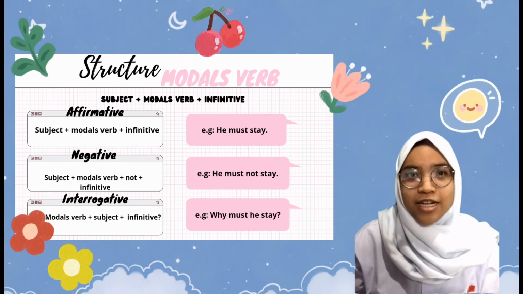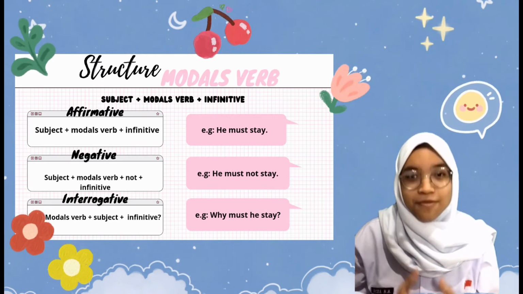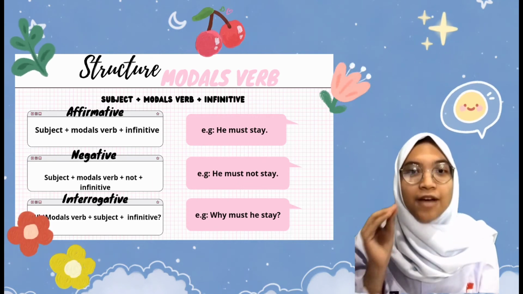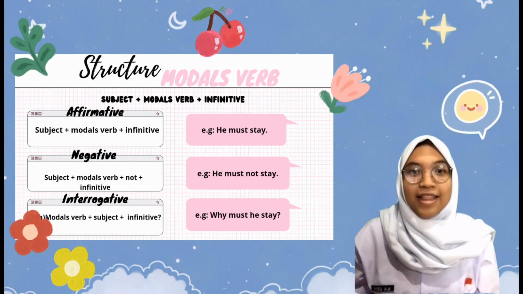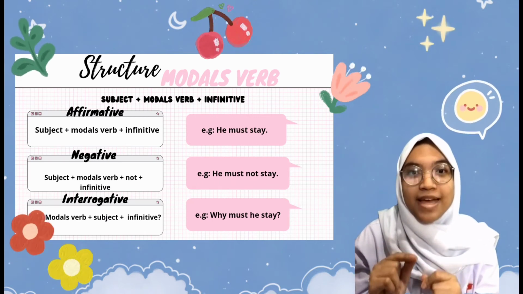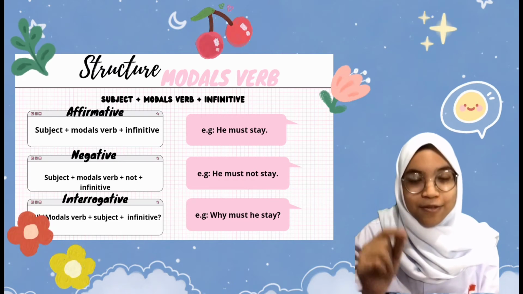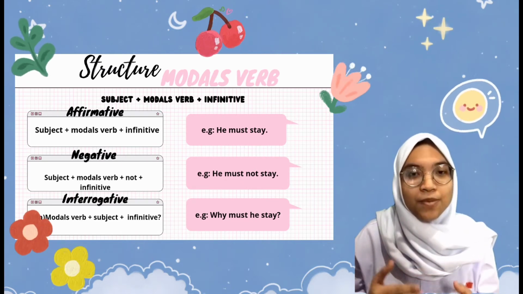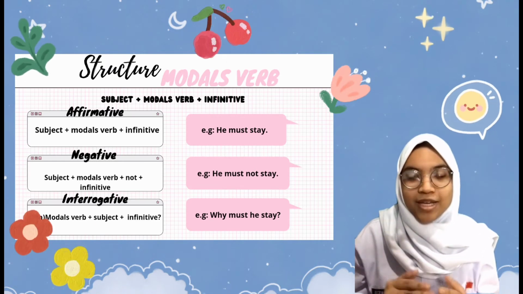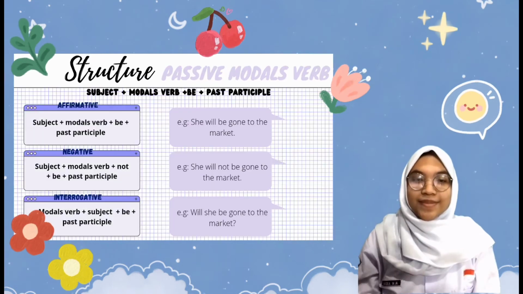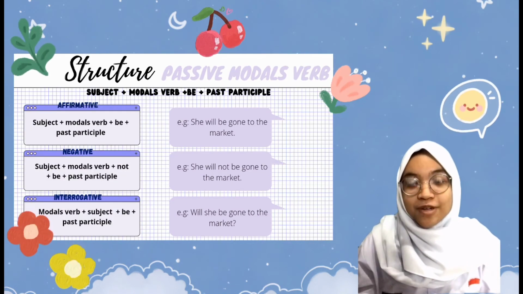In affirmative, we can use subject plus modal verb plus infinitive. In negative, we have to put not after the modal verb, like this. He must not stay. Must is the modal verb and not is for negative. And for interrogative, we have to invert the subject and the modal verb. You can see the example here. Why must he stay?